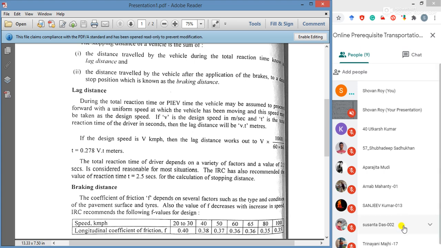At 100 km per hour the longitudinal coefficient of friction is 0.35, but at 20 to 30 km per hour it is 0.4, so the difference is only 0.05. So you can take 0.4 in all cases, and you can solve any numerical question using this value of 0.4 as the coefficient of friction to calculate the braking distance.